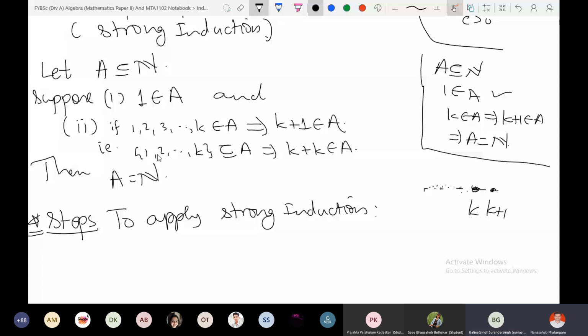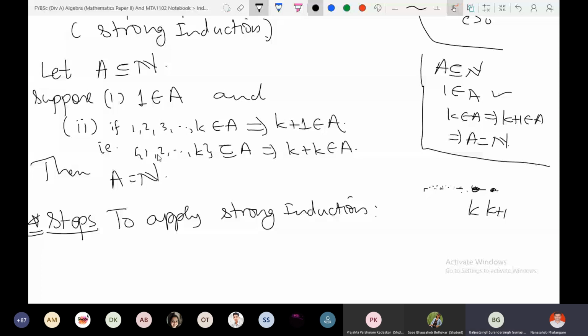But k is a variable. K can literally take any value from 2 to literally any natural number. K is variable, but at this particular moment, we have fixed k, and from that k we are proving for k plus 1.